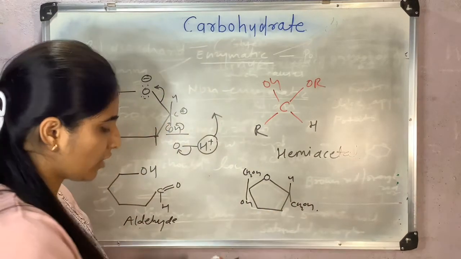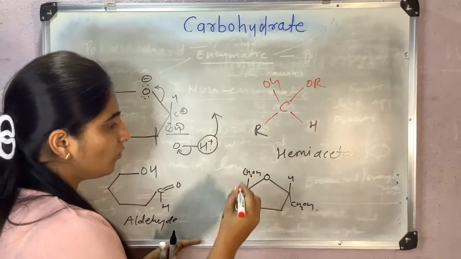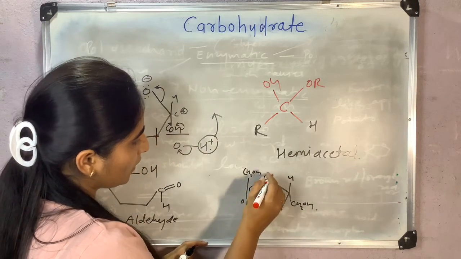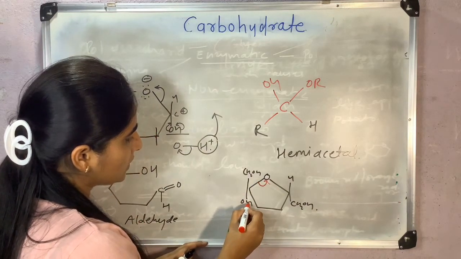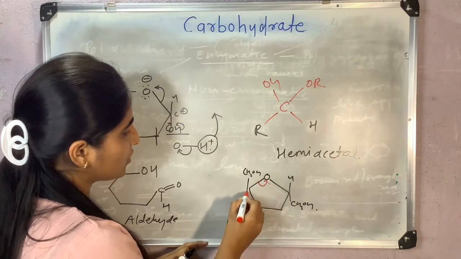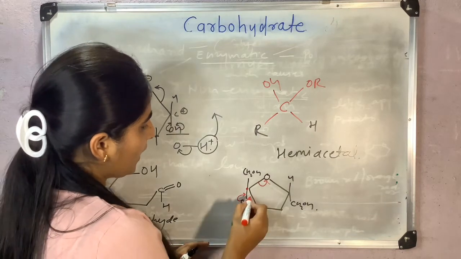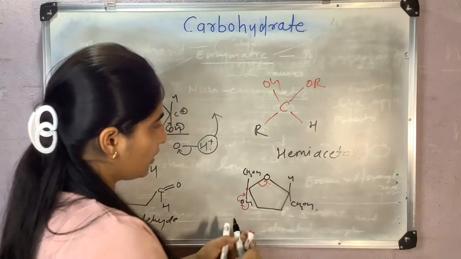This is one furanose ring. Now here what will happen? This electron will go here. This hydrogen will give its electron to oxygen, and here there will be a double bond, a carbonyl group.